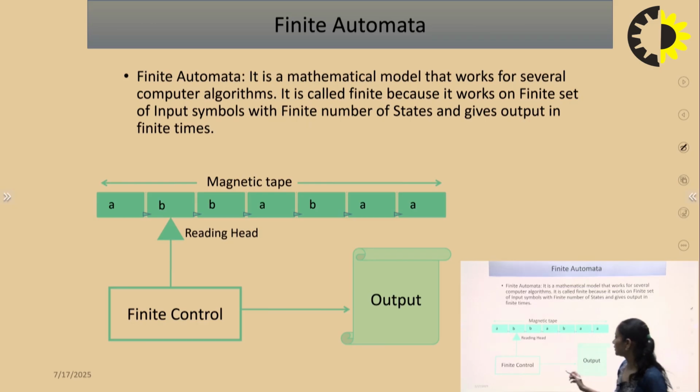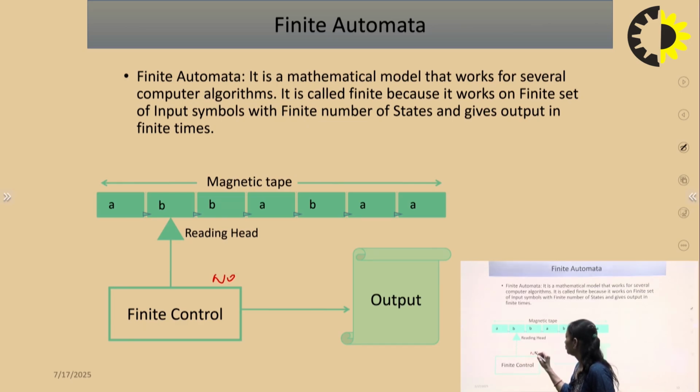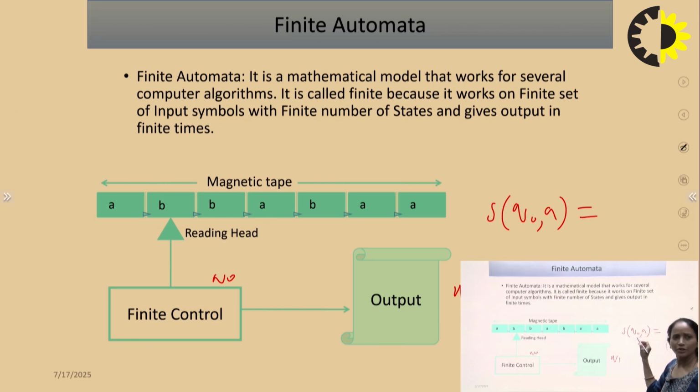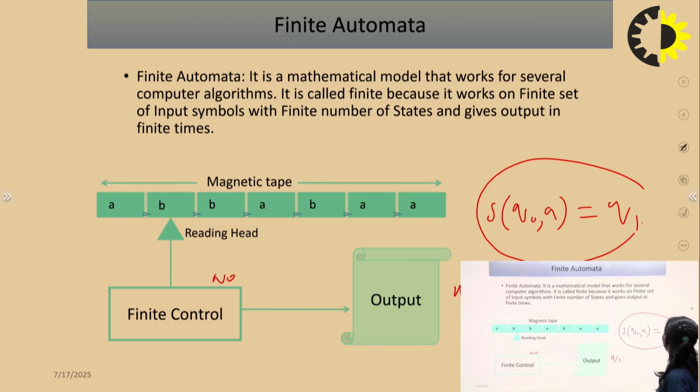If this is the finite control and this is the reading head, suppose the current state is Q0. If I read the input symbol a, then what will be the next state? Suppose Q1. So the transition is: in Q0, if I read input a, then the next state is Q1. It will work in this manner.